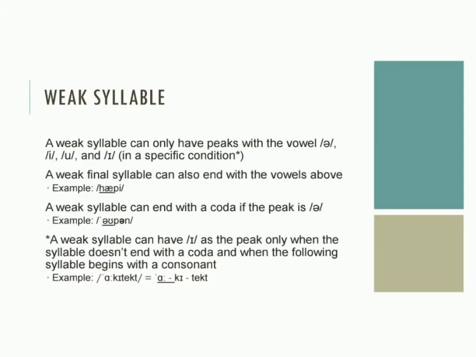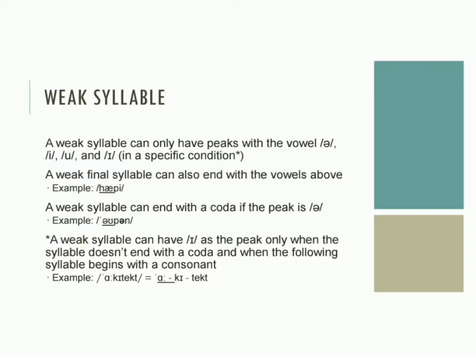Now we will move on to weak syllable. A weak syllable can only have peaks with the vowel schwa, i, u, and or in a specific condition. A weak final syllable can also end with the vowel above. Example, the word happy. So, py is a weak syllable. Then, a weak syllable can end with a coda if the peak is a schwa. The example is the word open. So, pen is a weak syllable.